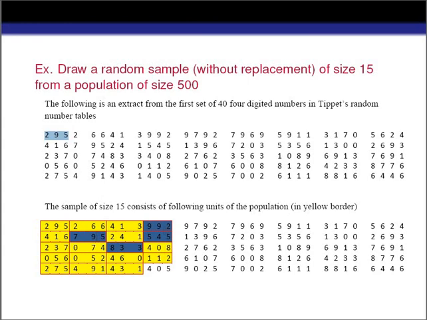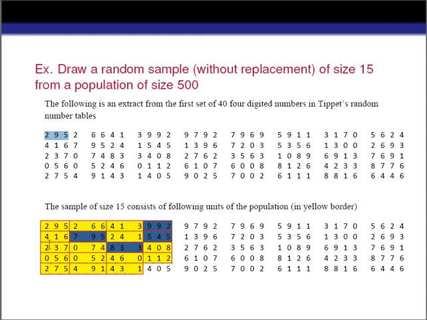We ignore 556, 795 and 833 because these are greater than 500 and we cannot consider them in our study. If we continue like this, after getting 15 observations which are less than or equal to 500, we stop at that moment. We may say that this is our random sample, and we choose these sampling units from the population to our sample.